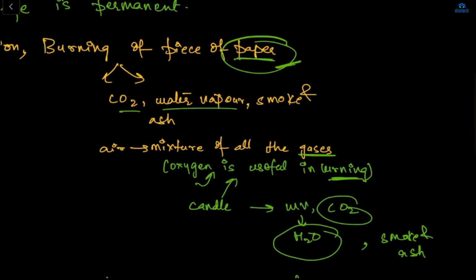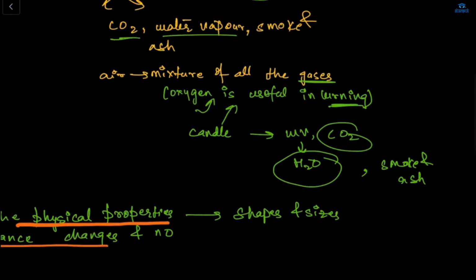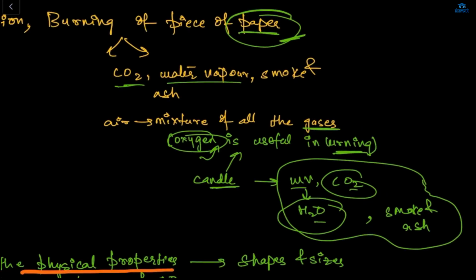If we burn a paper or a candle, the CO2, water vapor, smoke and ash will form, and air is a mixture of all the gases, mainly oxygen being useful for burning. Even if I combine all of this, I won't be able to make my paper again.